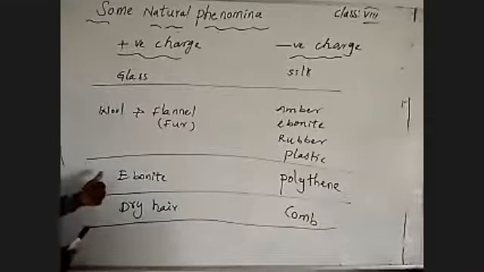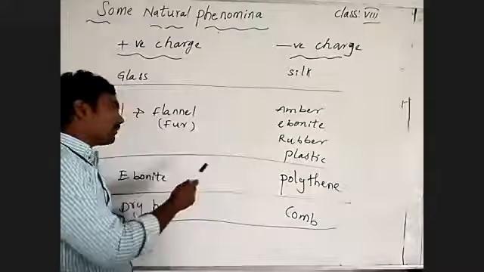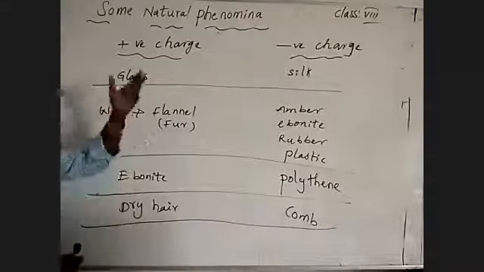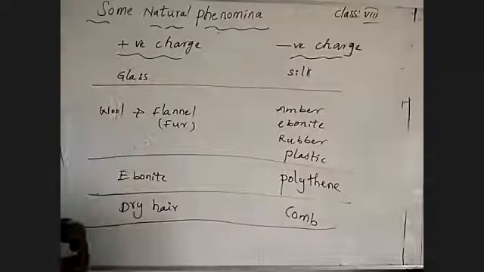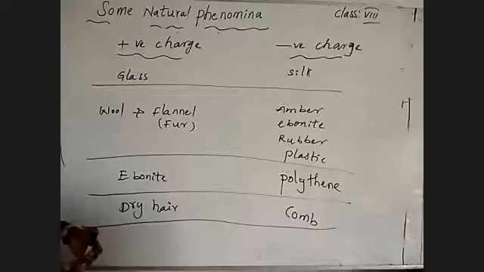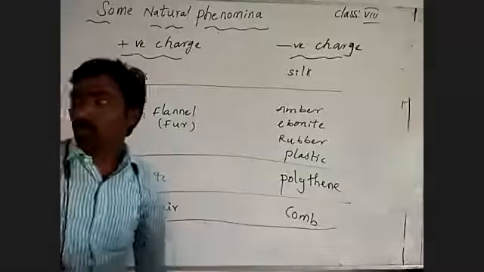Same as ebonite. When ebonite is rubbed with a polythene sheet, the polythene sheet will get negative charge and the ebonite rod will get positive charge. And when combing dry hair, after rubbing, bringing the comb to tiny pieces of paper, the paper will attract to the comb.